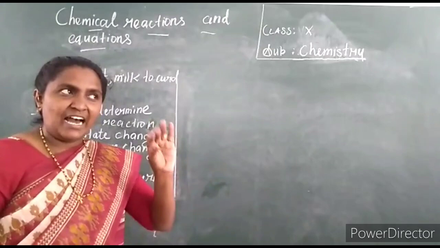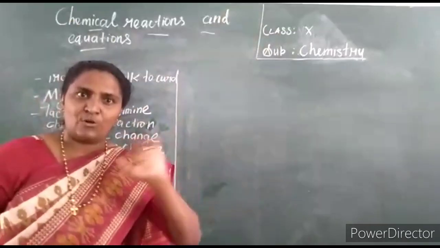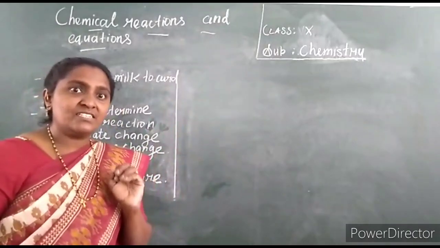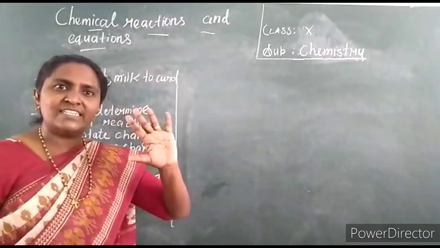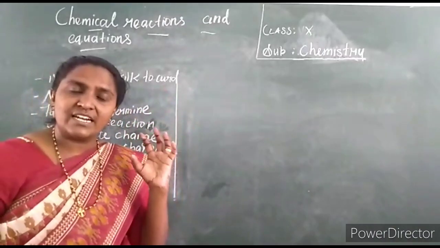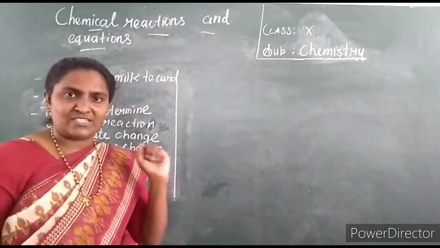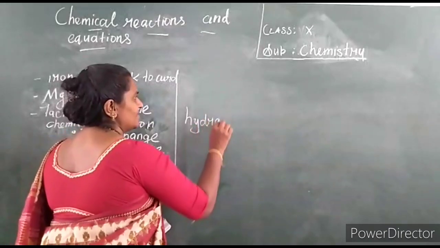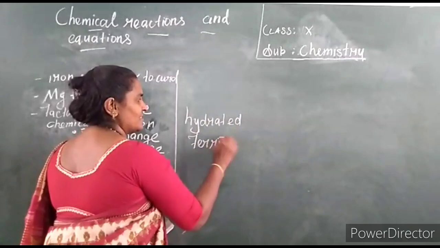After a few days, iron comes in contact with the air and water present in the surrounding area and changes into a new compound. That is what we call rust. On the iron you can see a rusted, brownish-colored compound. That we say is hydrated ferric oxide. Hydrated ferric oxide.